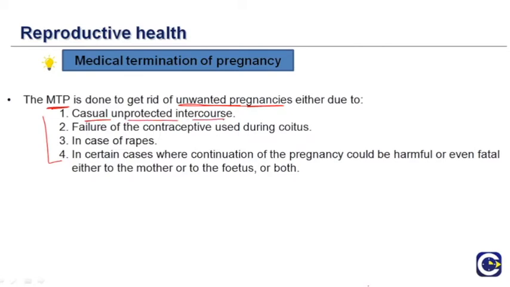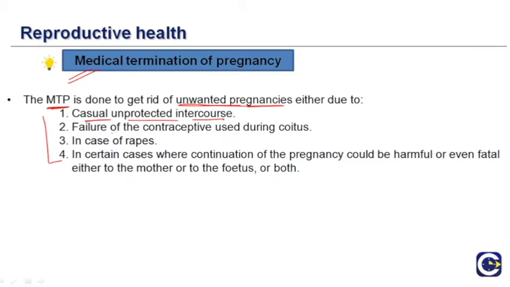If you had casual unprotected intercourse with a person, there are high chances you might get pregnant. If you do not use an active contraceptive method, it is very likely that you might get pregnant. And if you are not ready to have the baby, then the option is to go for medical termination of pregnancy.